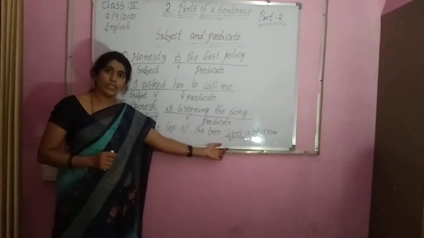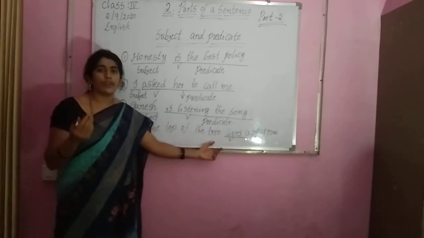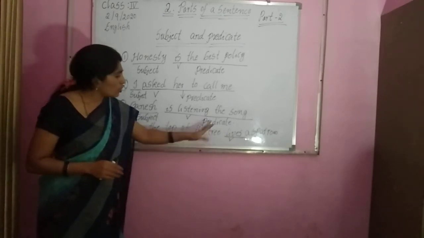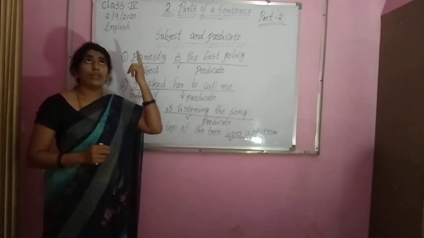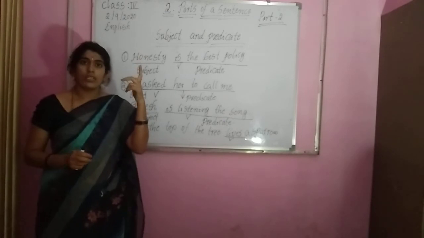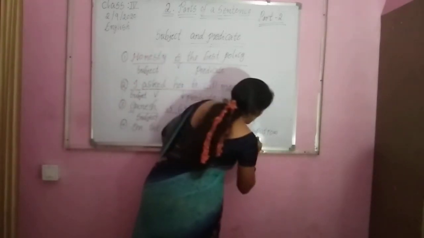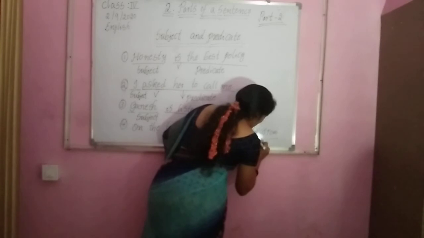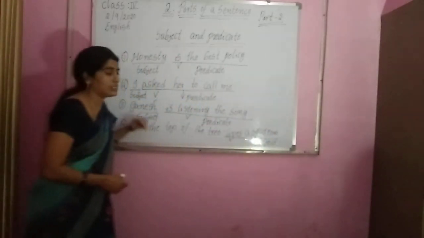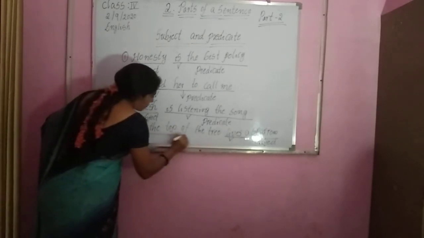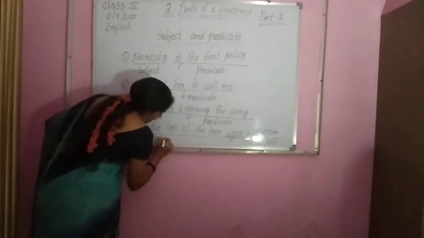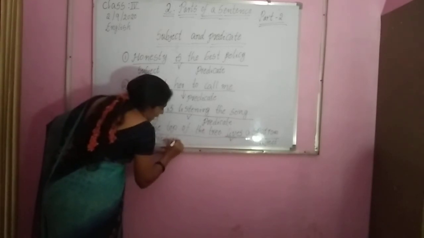That is the verb and you have to ask a question. Here we identify the verb. Now what we will do? We will ask a question to the verb. Who lives on the top of the tree? Who lives on the top of the tree? Remaining part of the sentence is called predicate.